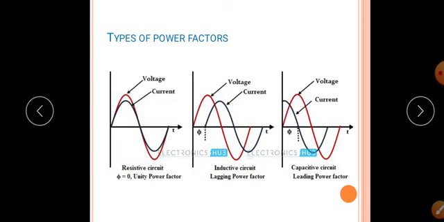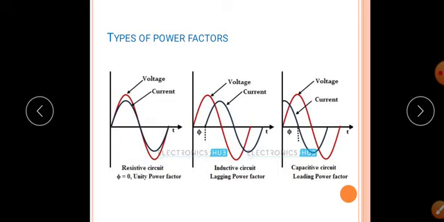Next is leading power factor. If current in a circuit leads the voltage by an angle phi, then that circuit is said to have a leading power factor. You can see here the current is leading the voltage by an angle phi. Hence, the capacitive circuit has a leading power factor.